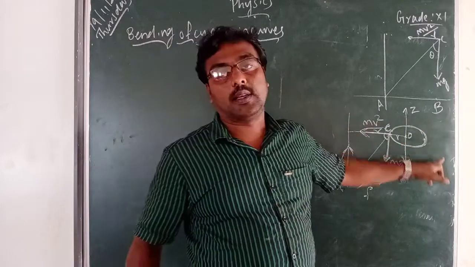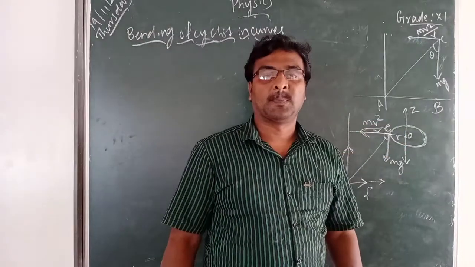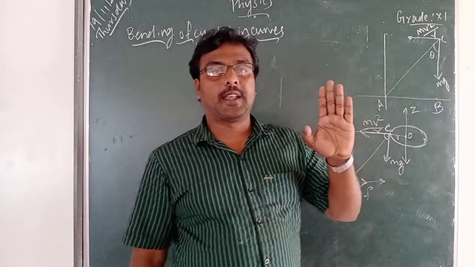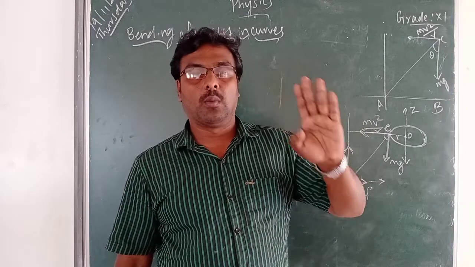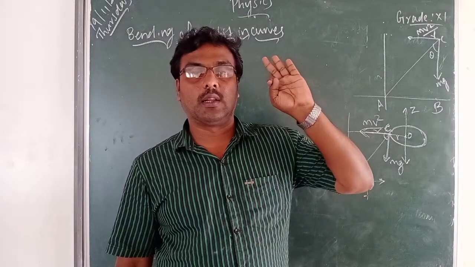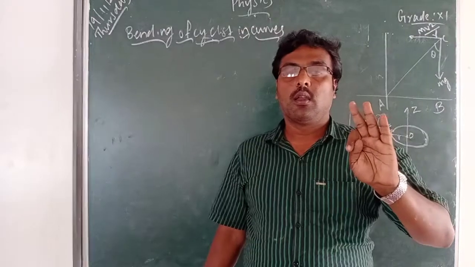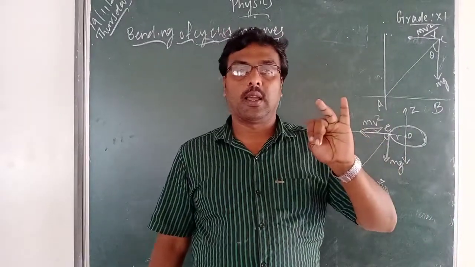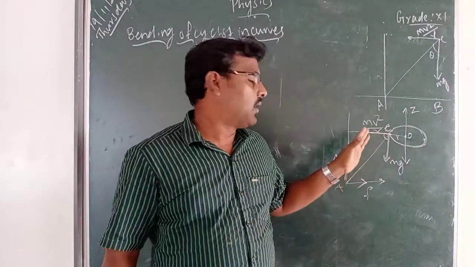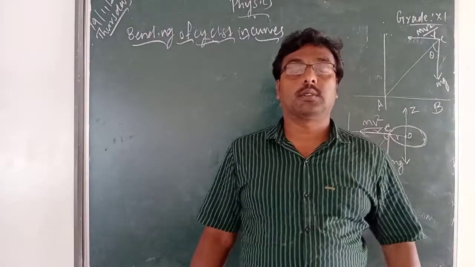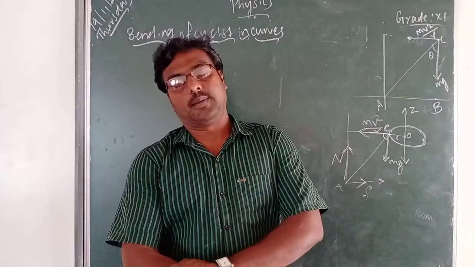So the four forces are: upward normal force, downward gravitational force mg, frictional force F, and centrifugal force mv square by r.